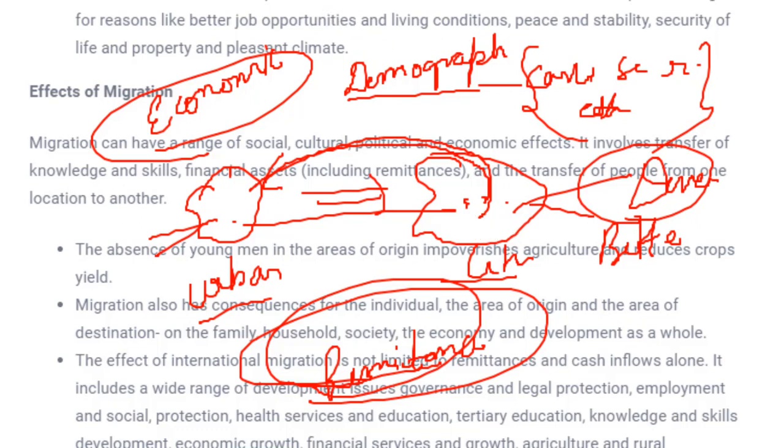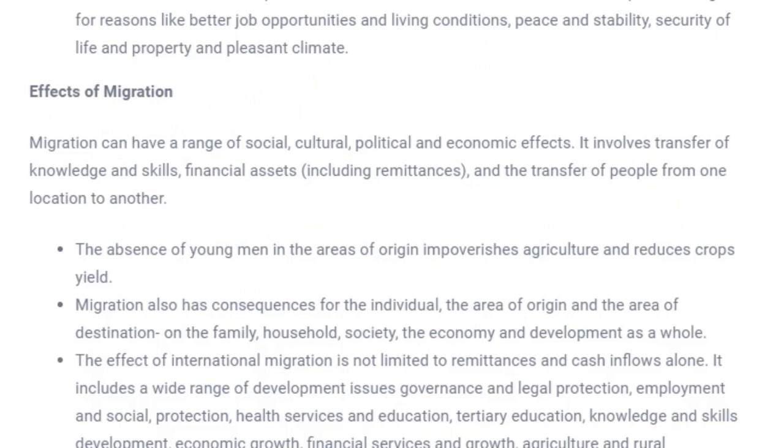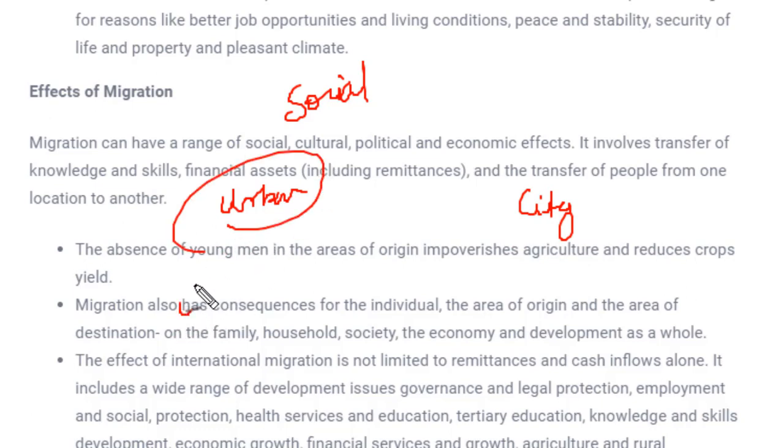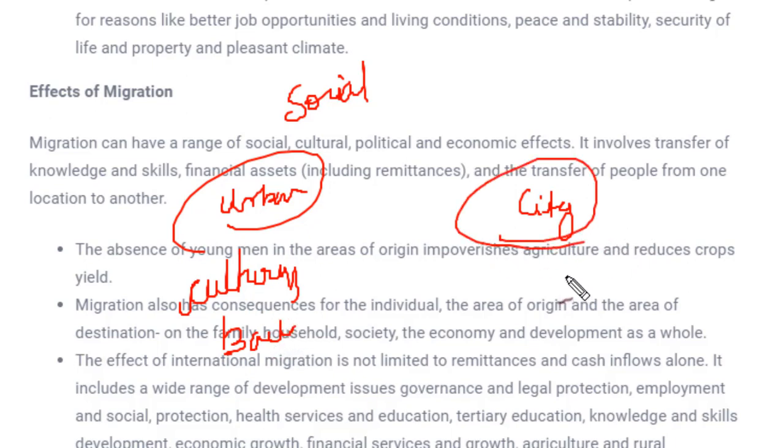We have seen the demographic consequences. Next, social consequences. So what are social consequences? What happens if people are moving from rural areas to cities? Some rural areas are not culturally very developed, meaning they are very backward in terms of culture. In cities we have lots of culture. If someone goes from a village in UP to Delhi, Delhi has a very different culture, and while coming there their minds will open. That means they will become open-minded people while coming to cities.